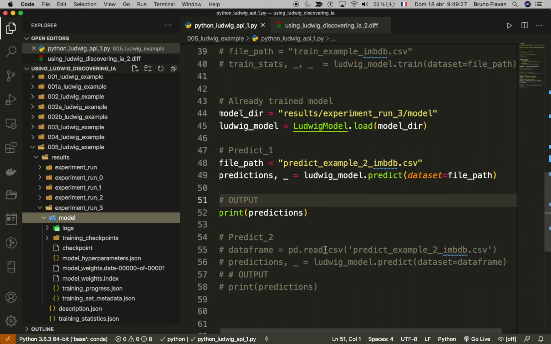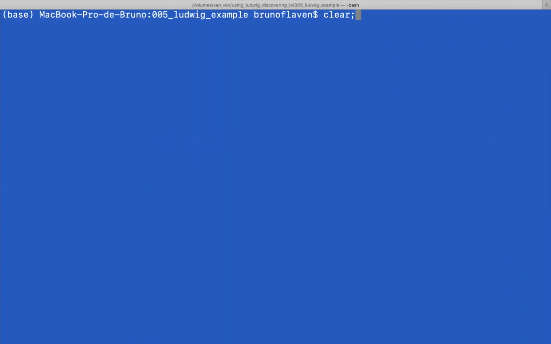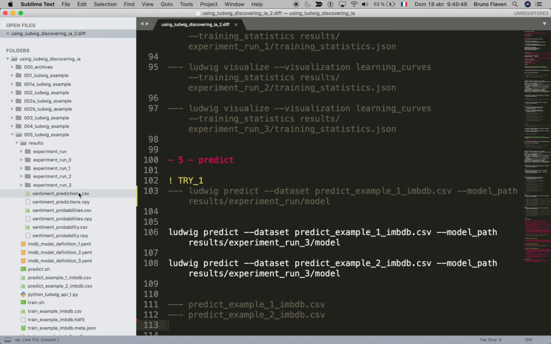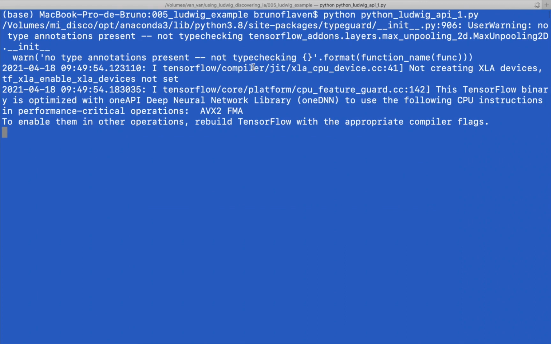Why did I do that? Well, it's exactly the same thing. Okay? And for instance, I can make a change and see if the same prediction will be done, and we'll do it through the programmatic API. But you can see that this one is going to predict. If you remember well, it will say positive, positive, positive, and I think there was one negative and the two others were positive. Okay, that was the misclassified example that I showed previously. And that will be done.